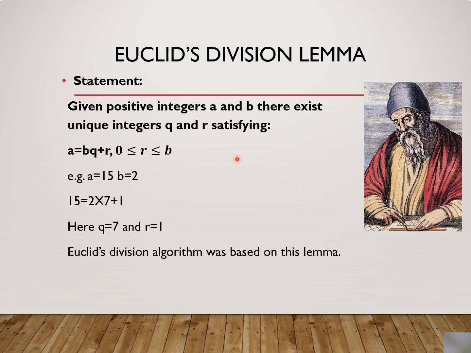Now we are coming to Euclid's division lemma. What is the statement? Given positive integers a and b, there exist unique integers q and r satisfying the condition a = bq + r, where r has to be greater than or equal to 0 and less than b. Now we are taking one example. Let's say a is equal to 15 and b is equal to 2. So 15 = 2 × 7 + 1. Here the quotient is 7 and the remainder is 1.